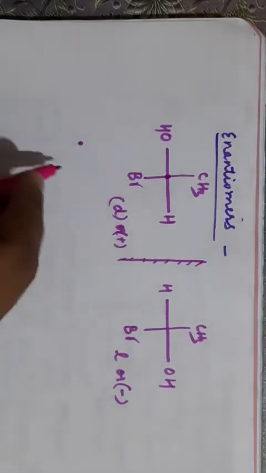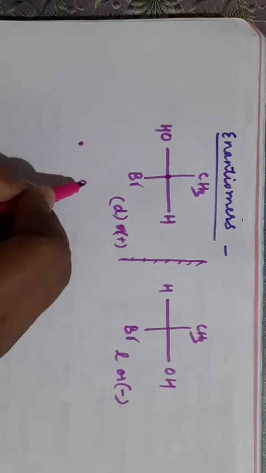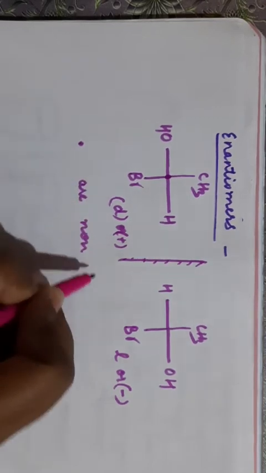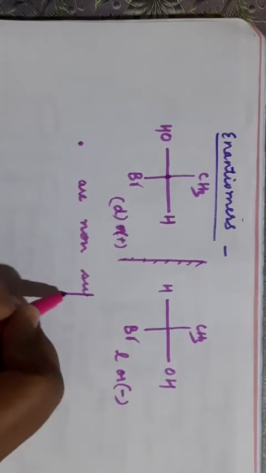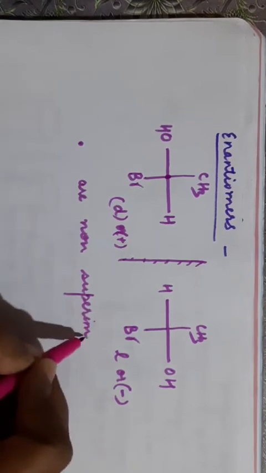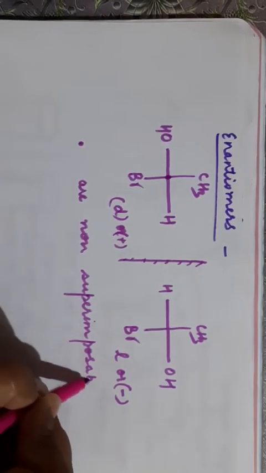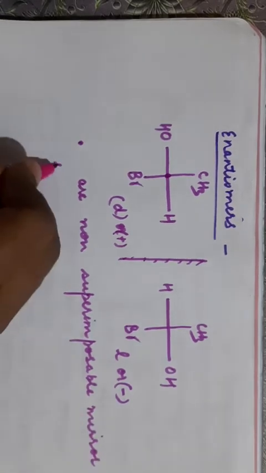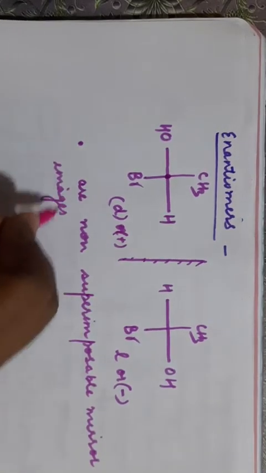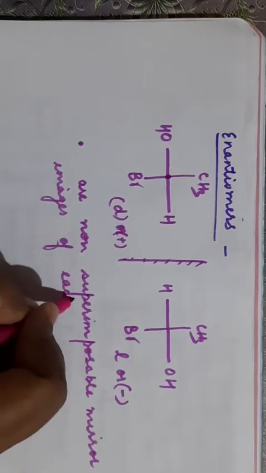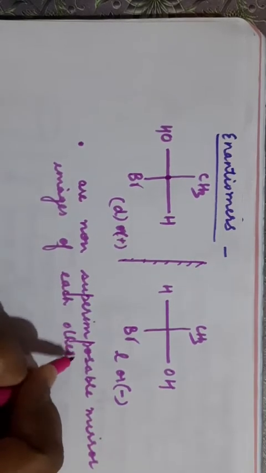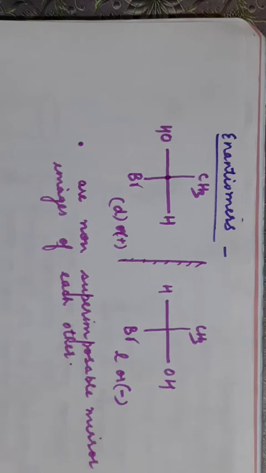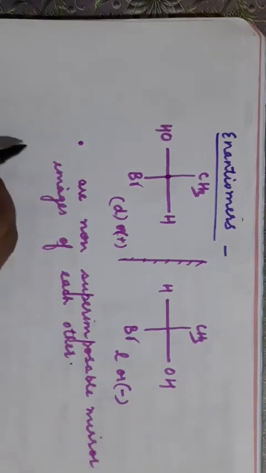So they are non-superimposable on each other, they are mirror images of each other. So how can you write enantiomers? Enantiomers are non-superimposable mirror images of each other. Now second point is, enantiomers always exist in pairs.